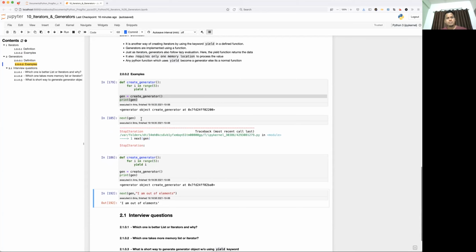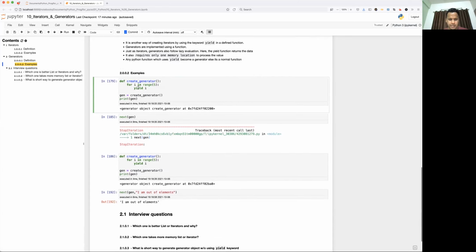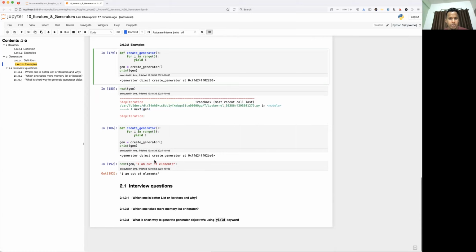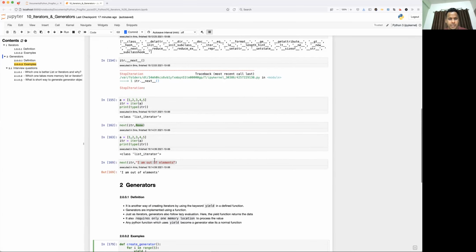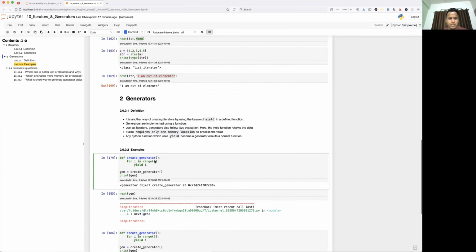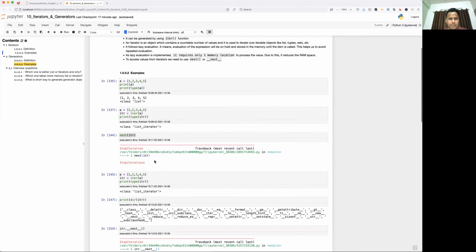Okay, so this is also pretty simple. The only thing is, inside a function you use yield. So any function, if you don't use yield, that will be a normal function. The moment you use any yield keyword here, that will become a generator function. So that is the main difference between iterator and generator. I hope you understood, and you can pause the video and just try it parallelly in your notebook.